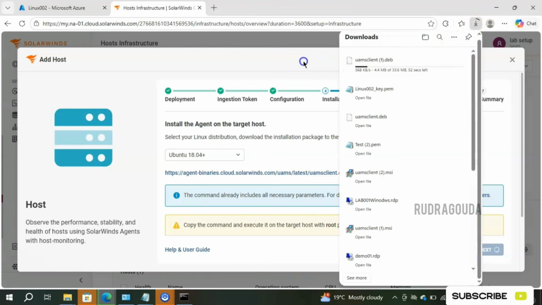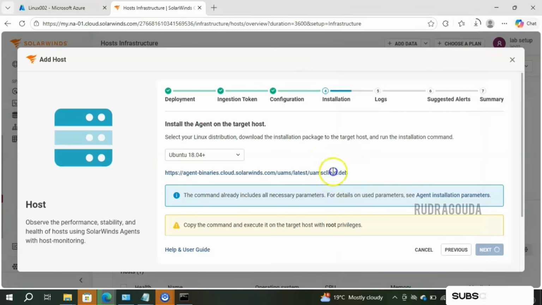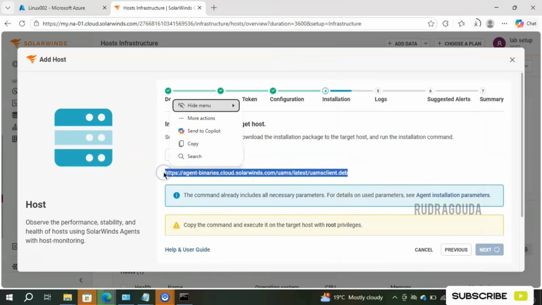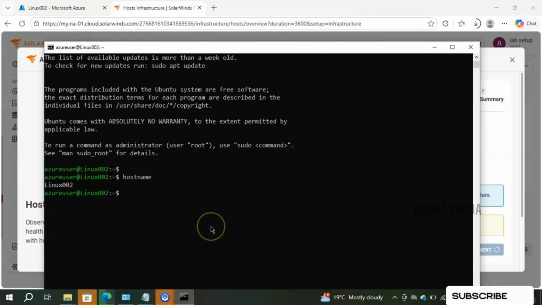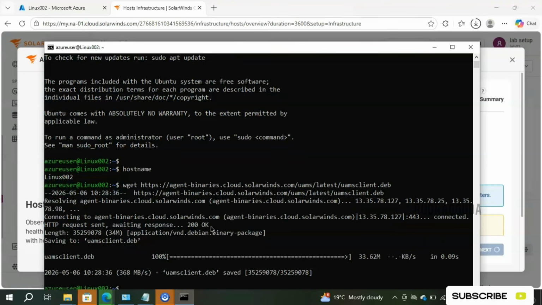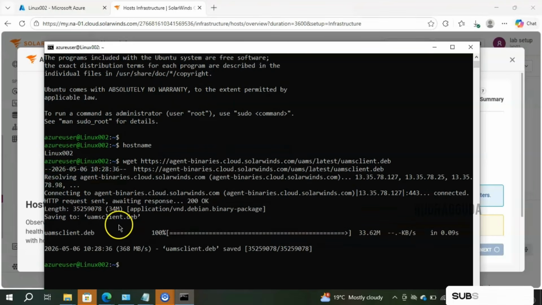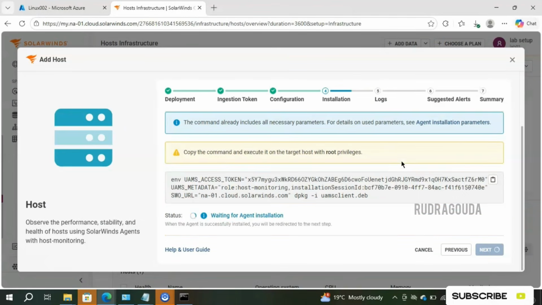If you don't want to go this way, you can do another one: simply copy this particular path, go back to the virtual machine, type wget and paste it. Then click on enter. It will start downloading. Yes, you can see it is completed, 100% successfully downloaded the .deb package. So what is next? Once you have downloaded successfully, you need to install it.